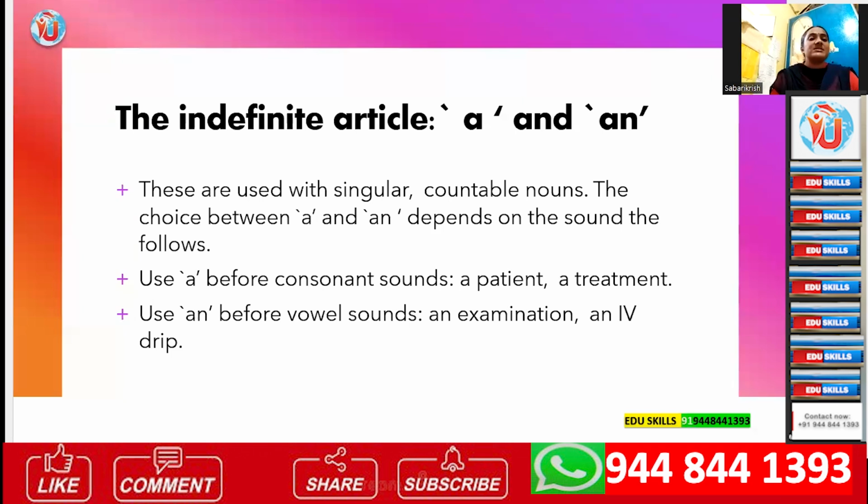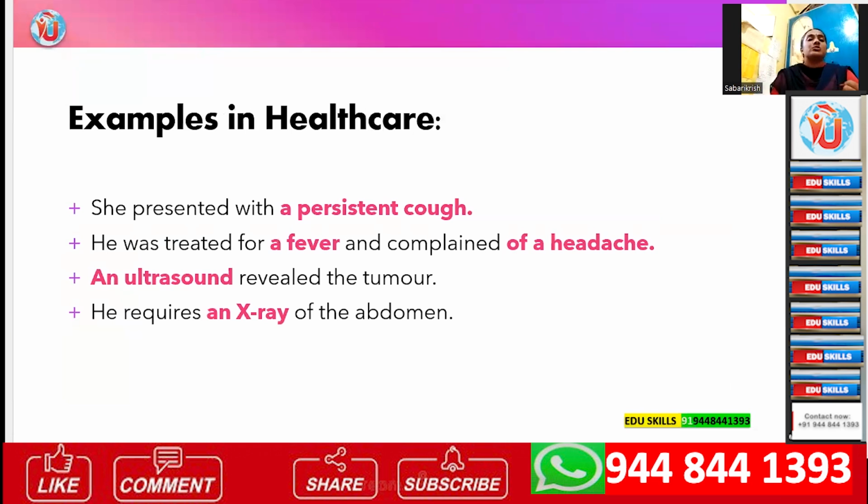So a patient, a treatment; then before a vowel sound, an examination, an IV drip. Like that we find out a and an. So "the" is used with singular, plural, countable, uncountable, while a and an are used with singular and countable nouns.